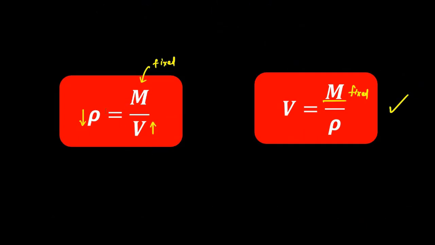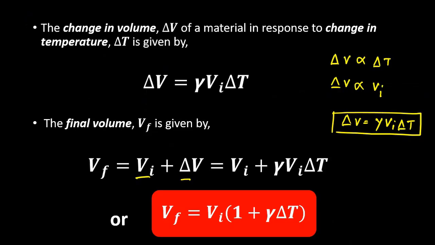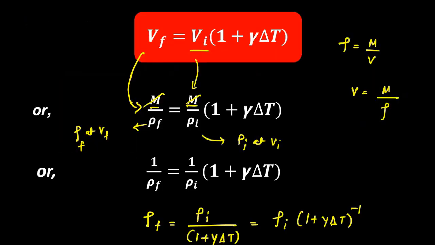As volume increases, density will decrease. As volume decreases, density will increase. Mass is fixed. So this is the variation of density with temperature as a result of volumetric thermal expansion. Okay, so this is the relationship.